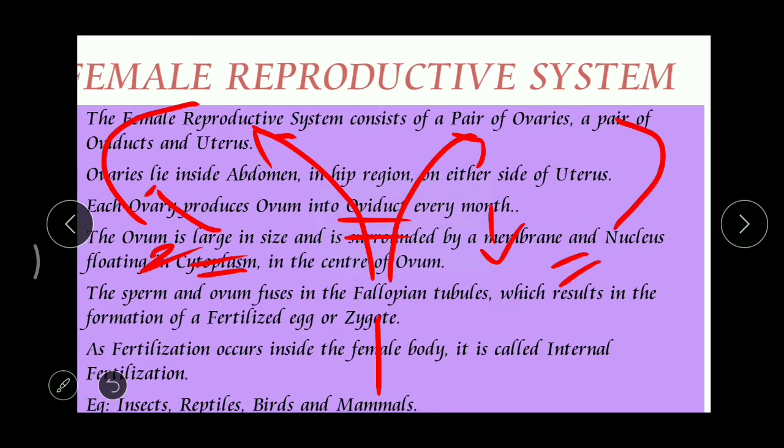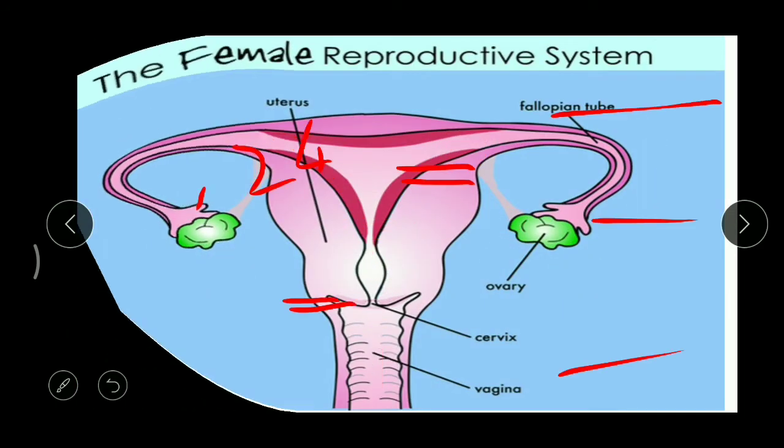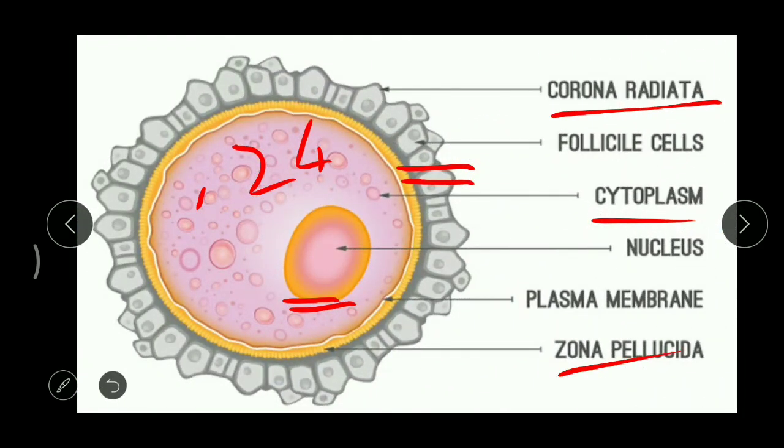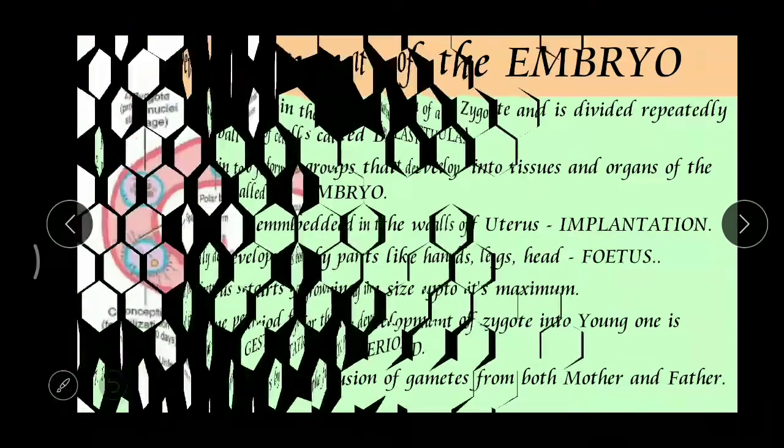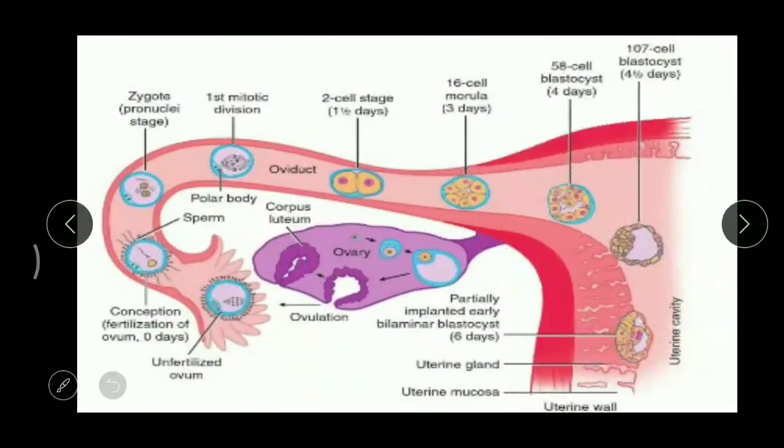Right? Okay. Now, let's come to the next topic: development of an embryo. Already I told you where the fertilization takes place. So here, this is the ovum. Correct? And in the second picture we can find a very small structure. See here, these are the sperms. The sperm and the ovum fuse inside the fallopian tube.